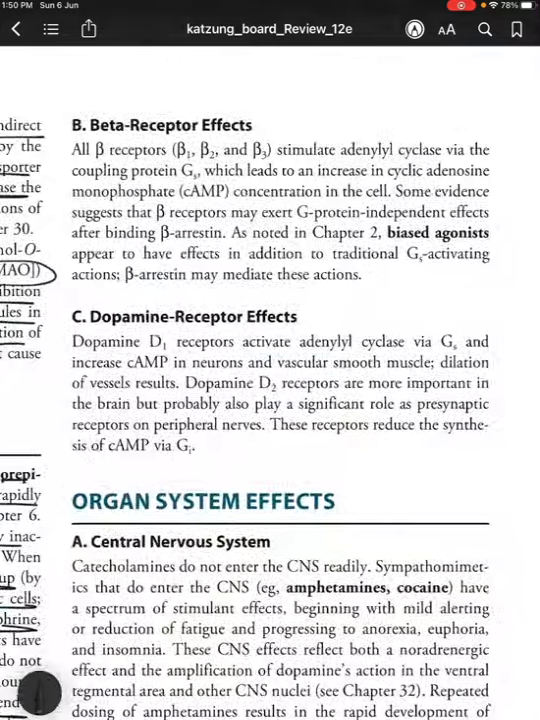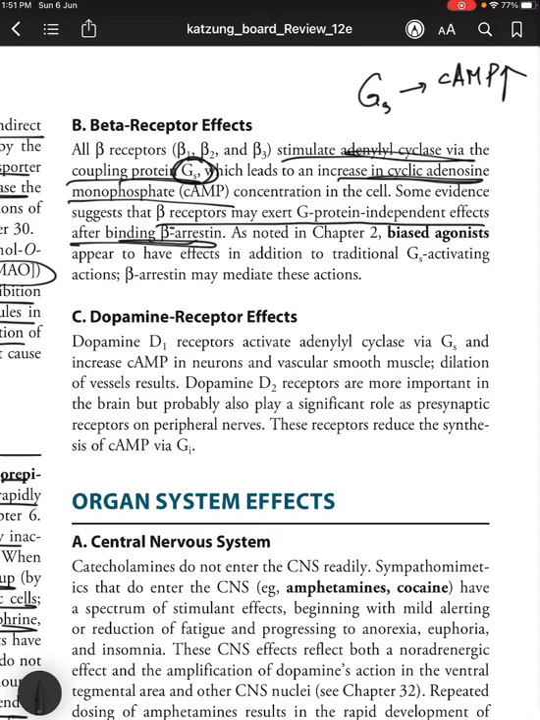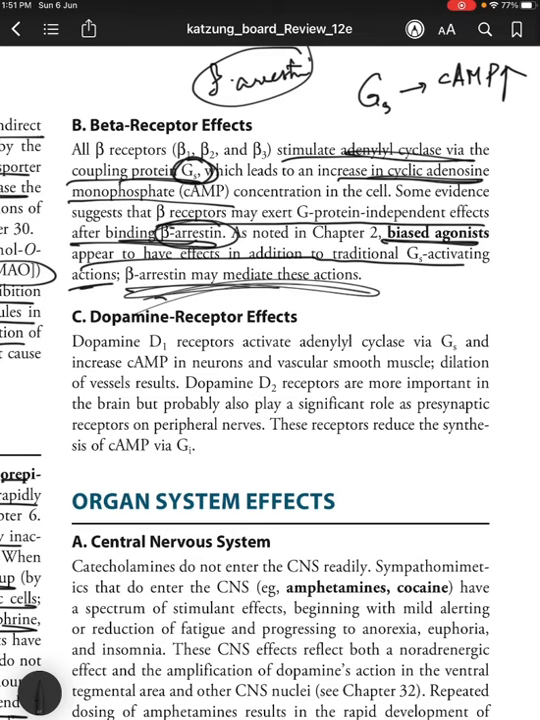Now coming to beta receptor effects. All beta receptors stimulate adenylyl cyclase via the coupling protein GS, which leads to an increase in cyclic adenosine monophosphate. So GS increases cyclic AMP concentration within the cell, and some evidence suggests that beta receptors may exert G protein independent effects after binding beta arrestin. Biased agonists appear to have effects in addition to traditional GS activating actions. Beta arrestin may mediate these actions.